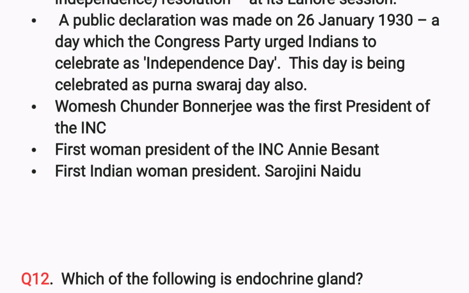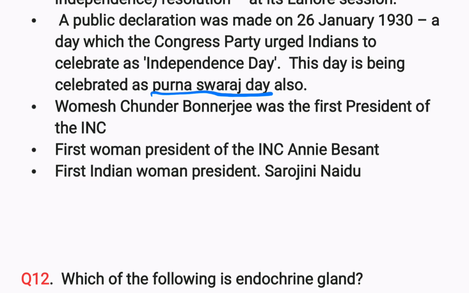And a public declaration was made on 26 January 1930, the day which the Congress party urged Indians to celebrate as Independence Day. This day is also celebrated as Purna Swaraj Day. So the declaration was passed in the Lahore session itself in 1929, but the public declaration was made on 26th January 1930. So this 26th January is also celebrated as Purna Swaraj Day. And of course, this is our Republic Day, right? It is the day from which our constitution was implemented.